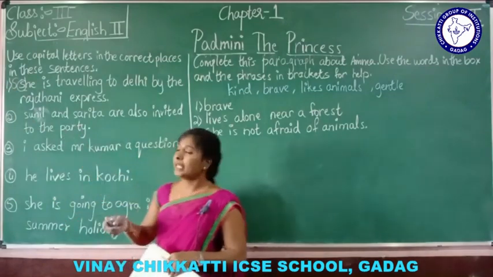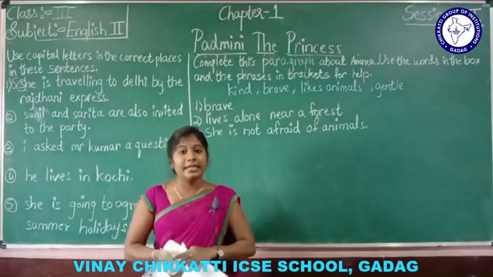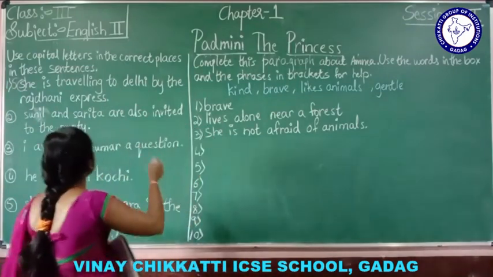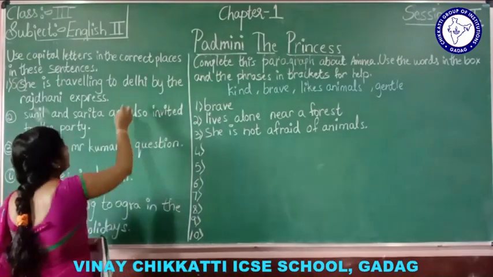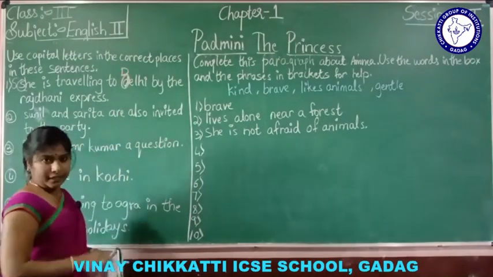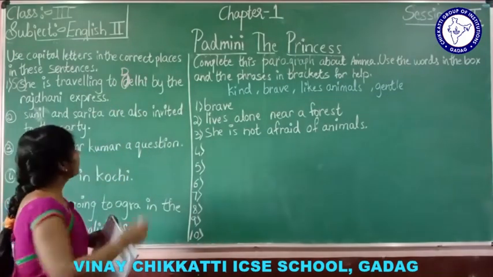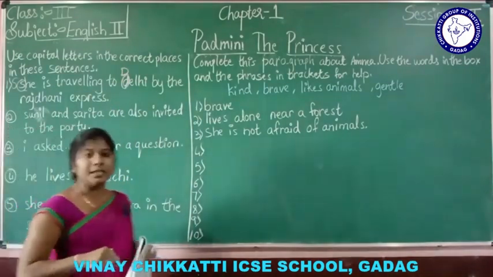Okay. Next one, she is traveling to Delhi. It indicates a noun because it's the name of a place. So round off this and write capital letter D in the textbook itself. By the Rajdhani Express.